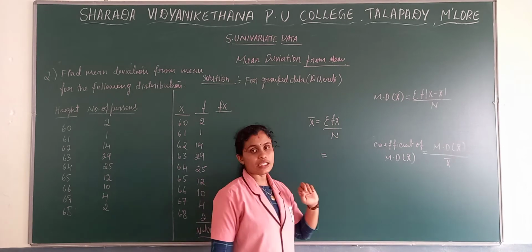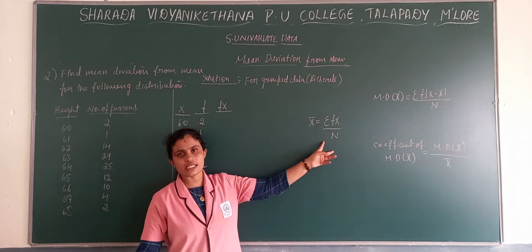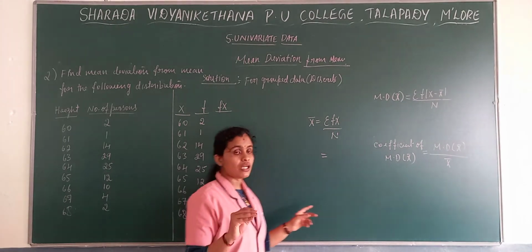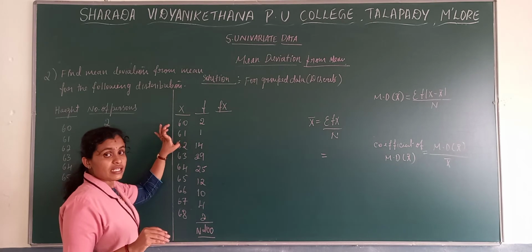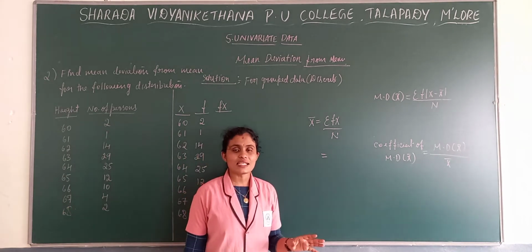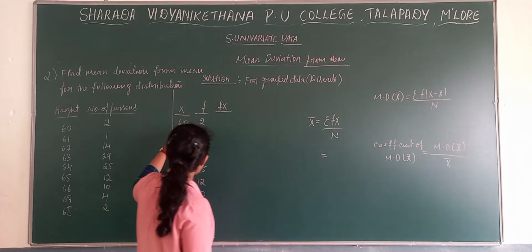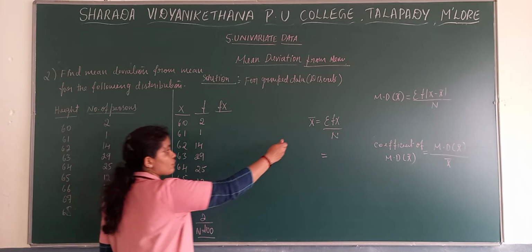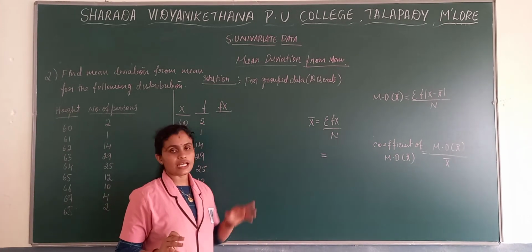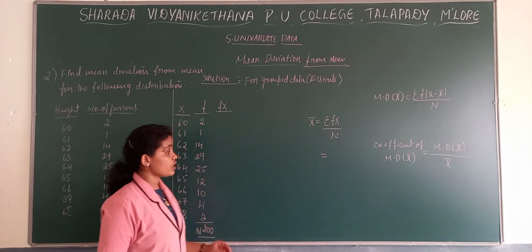If you go through your textbook, in most of the problems they have taken the deviation formula. It's not necessary that you go with deviations. If you have bigger values, for example 700, 800, 400, then you can go with the deviation method, since you will find it difficult to calculate with larger values. Here we have very small values, so we can go with the direct formula. It's your convenience, children. Either the direct or the deviation formula, you can take. Now, fx we need to find out here.